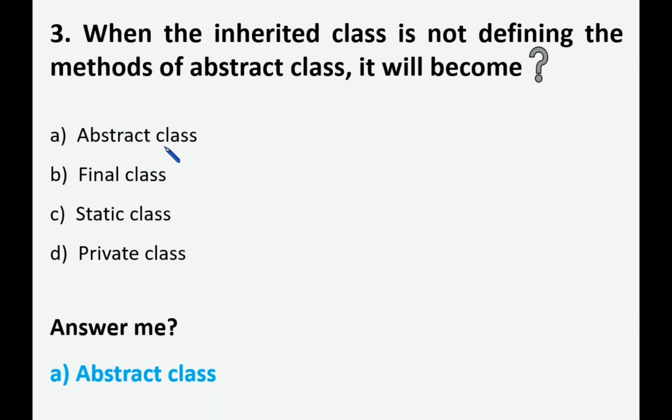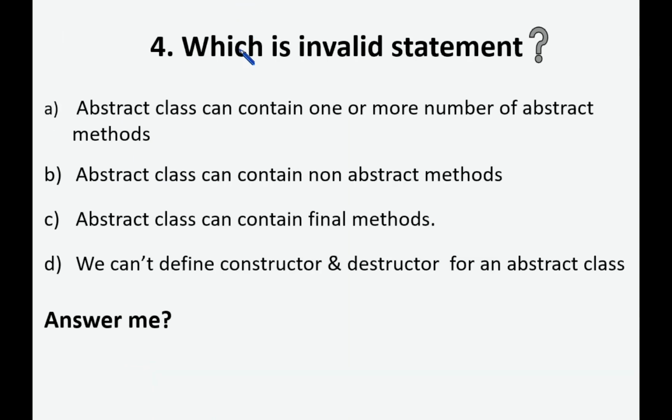So fourth question. Which is invalid statement? Option A, abstract class can contain one or more number of abstract methods. Option B, abstract class can also contain non-abstract methods. So that is concrete methods. So we can define other methods. Option C, inside abstract class we can define final methods.